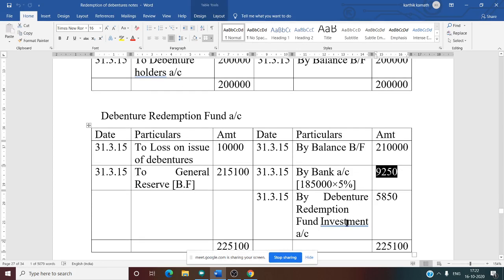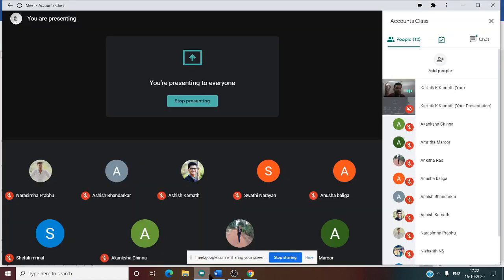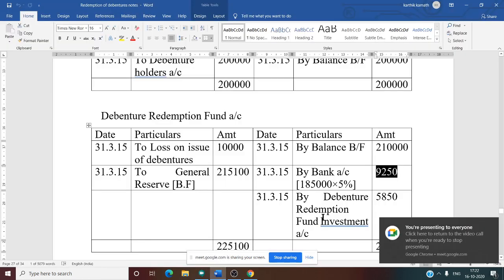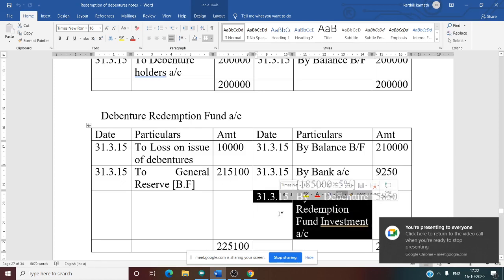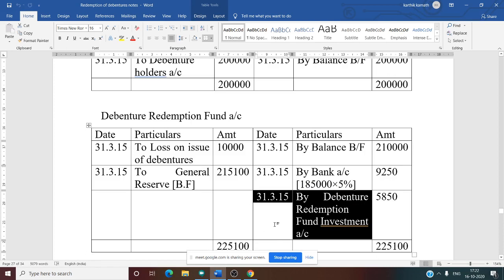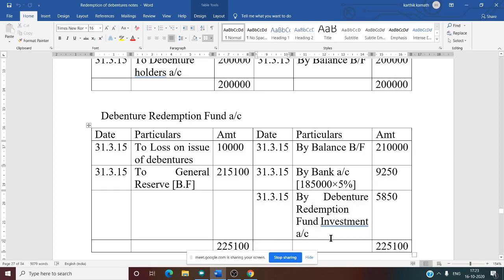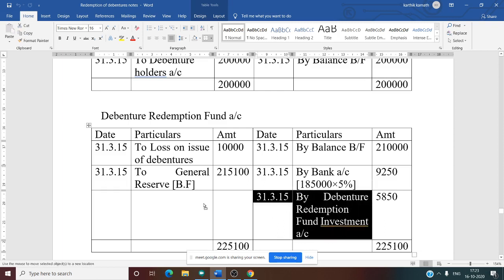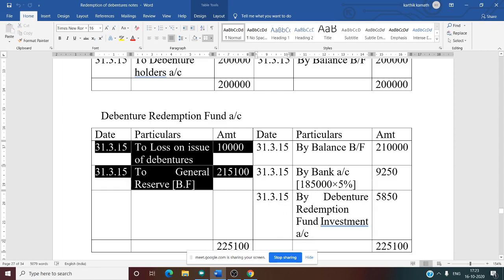Then there is no P&L adjustment. That is why here in the debenture redemption fund there is no by P&L account on the credit side. So this entry, by debenture redemption fund investment account, now you don't write. Leave it as it is. After preparing the third account, we are going to enter this amount. This is a transfer entry. Leave it as it is. So on the debit side also don't write anything for the time being.